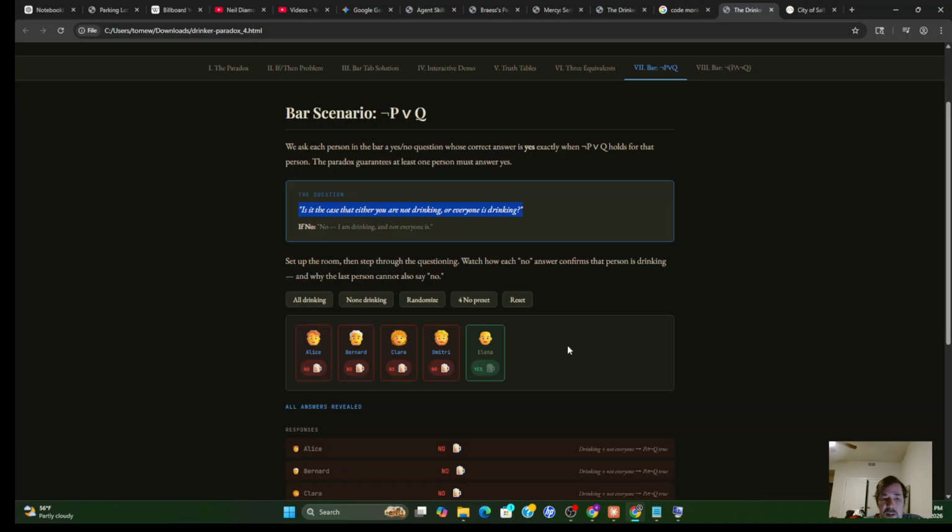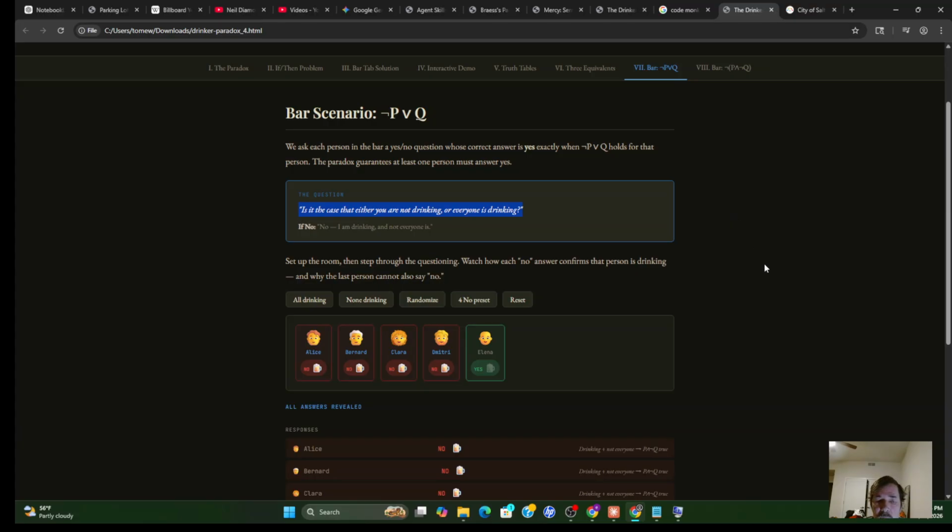And if Elena's mug is empty, which it has to be, because it can't be that everybody's drinking, because Alice already said that not everybody's drinking. So Elena's mug has to be empty. Elena has to answer the question yes. It is the case that either I'm not drinking or everybody's drinking. Or to put it another way, either my mug is empty or everybody's mug is full. That's what the question is. So somebody has to answer that question yes. That's what this tab is showing.